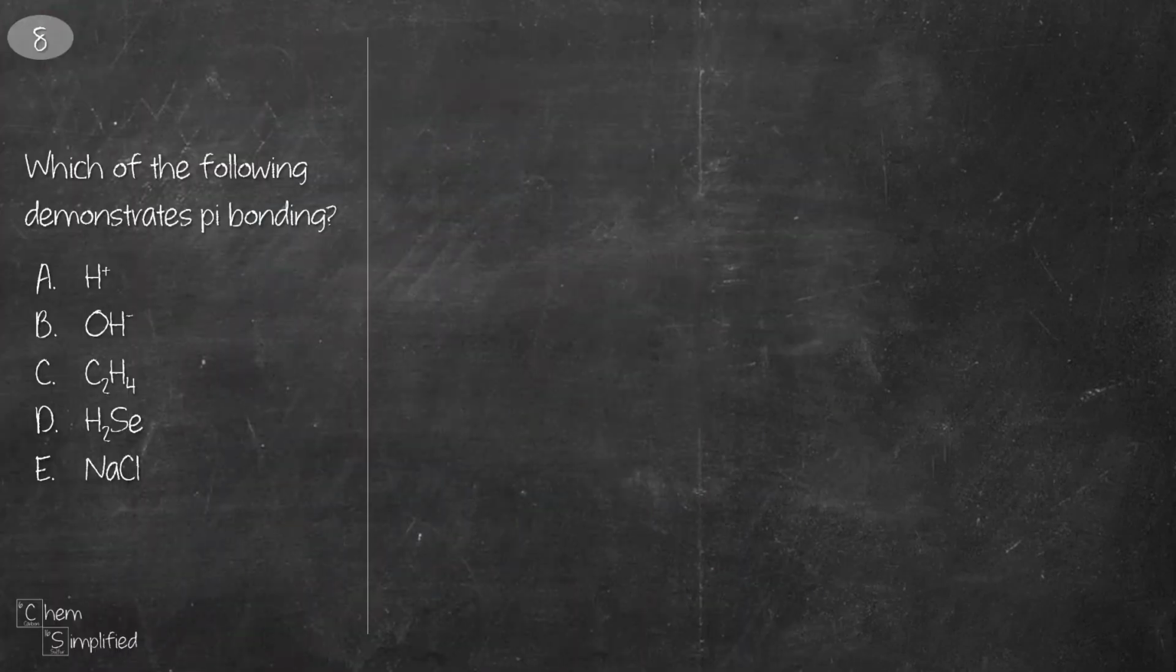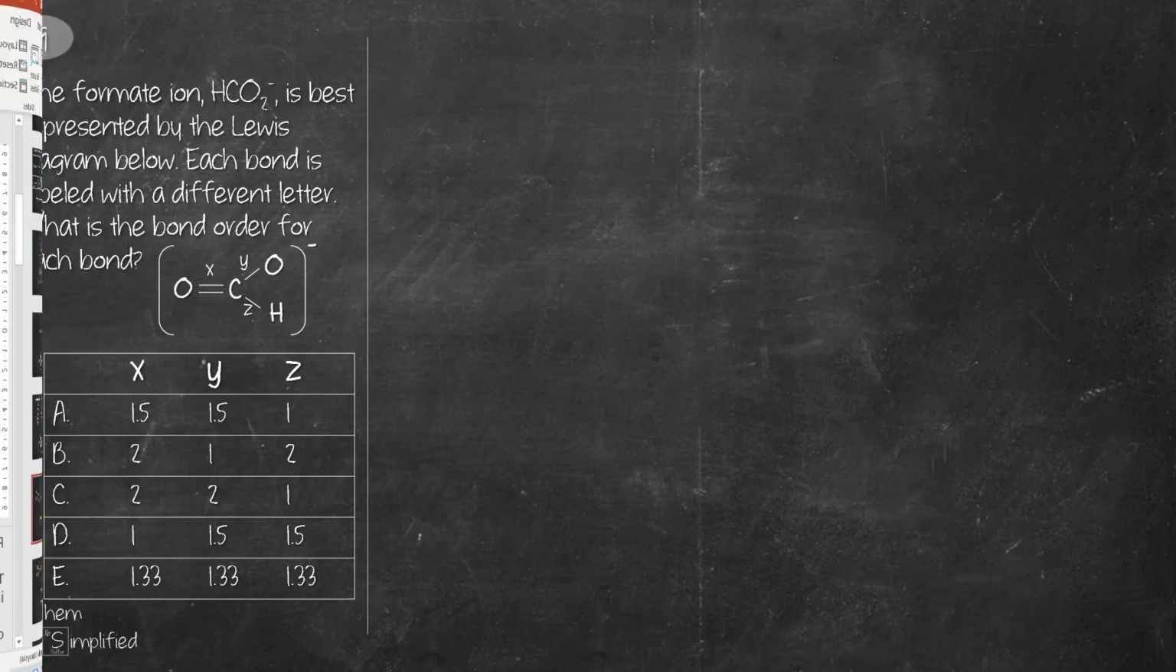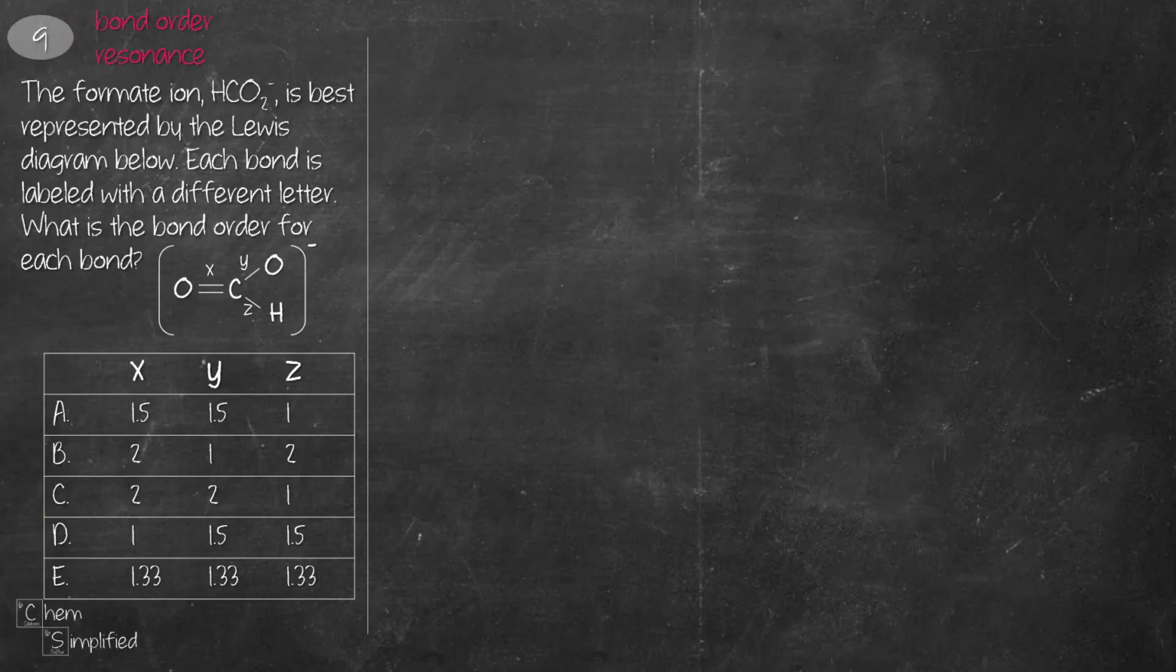This next question requires Lewis structure and sigma and pi bonding knowledge. Start by analyzing the structure for each option. Pi bonding is present in structure containing covalent bond, so these two are out of the question. The first bond in covalent structure is always sigma bond. That means pi bond is present only in structure containing multiple bonds, which in this case is going to be C2H4.